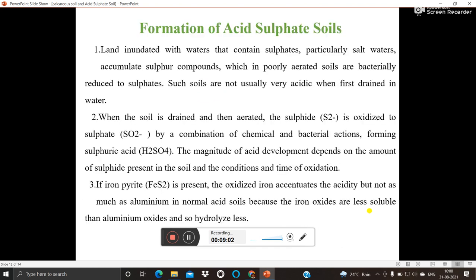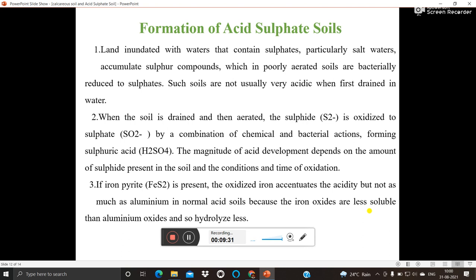So that's why the acid sulfates are mainly found in these states. Now formation of acid sulfate soil. Land inundated with waters that contain sulfates, particularly salt waters, accumulates sulfur compounds. Then when the soil is drained and aerated, the sulfide is oxidized to sulfate by a combination of chemical and bacterial action, forming sulfuric acid. The magnitude of acid development depends on the amount of sulfide present in the soil and the conditions and time of oxidation.